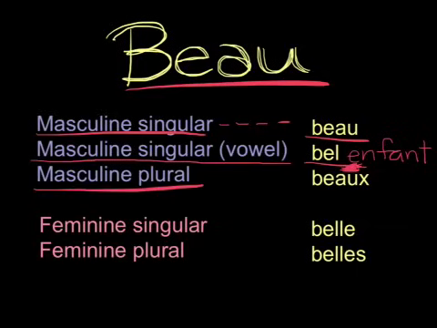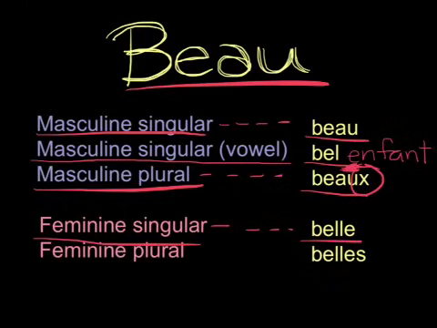And then masculine plural becomes beaux, and instead of adding an s, we add an x. We just have to remember this. It's just irregular. For feminine singular, we have this irregular version, belle. And then feminine plural, following the rules a little bit more closely, we have belles with an s.